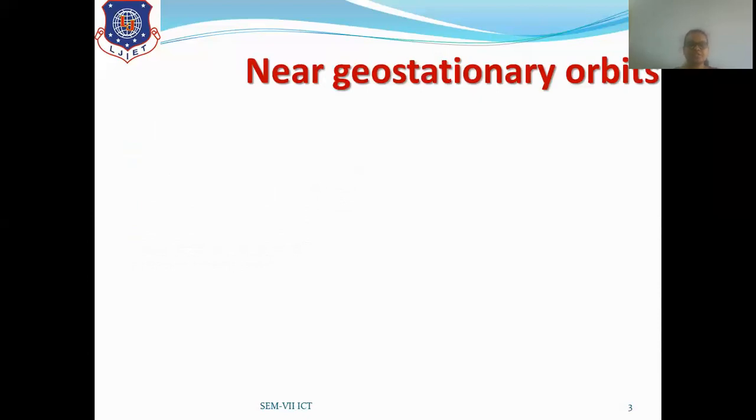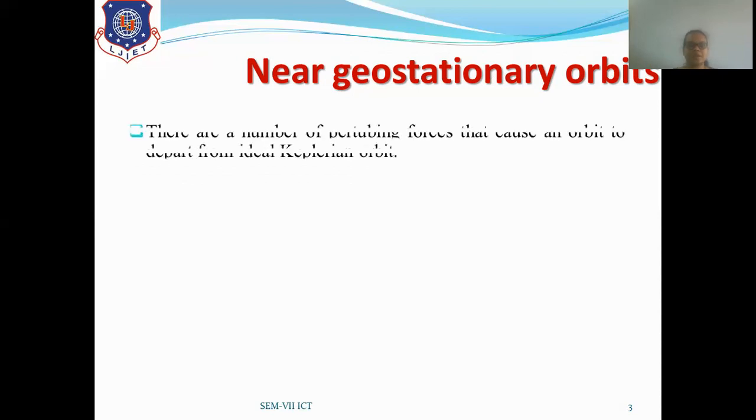First of all, what are near geostationary orbits? As we discussed in the starting session of Unit 3, geostationary orbits are orbits with respect to which Earth is stationary. That means the rotational speed of Earth and the rotational speed of the satellite are the same. But it is not possible for all satellites to be launched in geostationary orbit, so we choose a near geostationary orbit for the satellite to be launched.